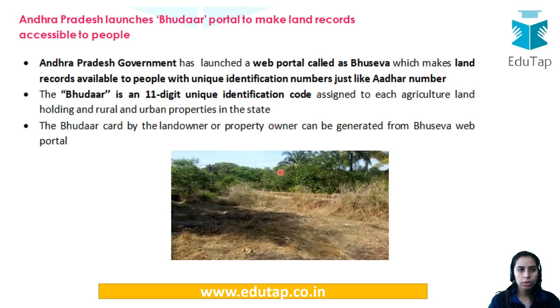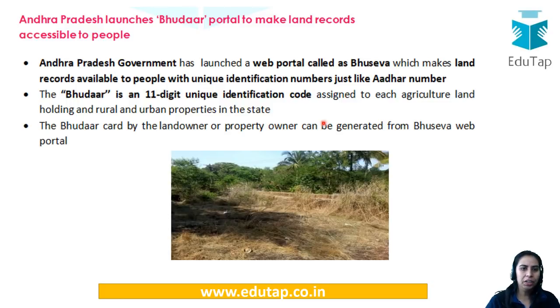So the very first news is about a portal, the Bhudar portal, and a unique identification code. There is this portal for the land record identification of lands. So the Andhra Pradesh government has launched this web portal called Bhuseva. Bhuseva is the portal wherein the land records would be available with their unique identification number. That is a good initiative taken by the Andhra Pradesh government.